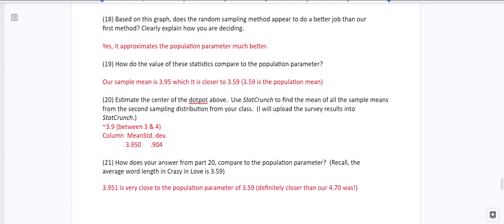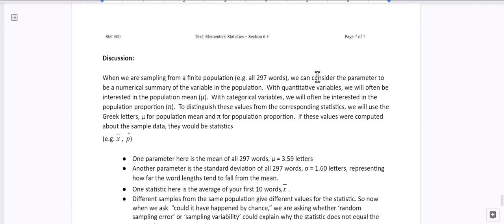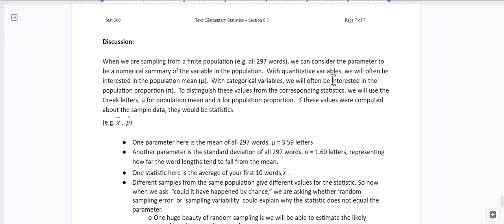And this is sort of the basis of a lot of statistics, right? If we can take many simple random samples from a population, and they are truly simple random samples, then we can predict population information based on our samples.